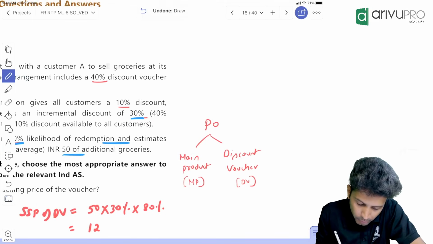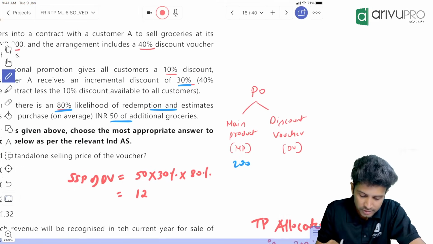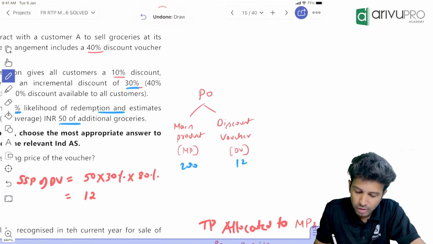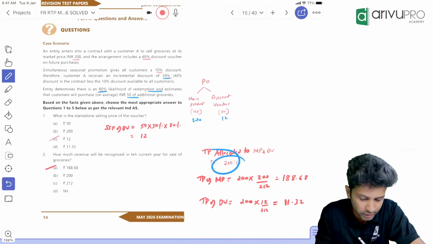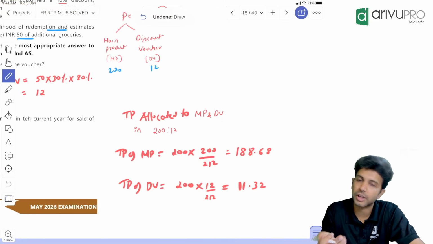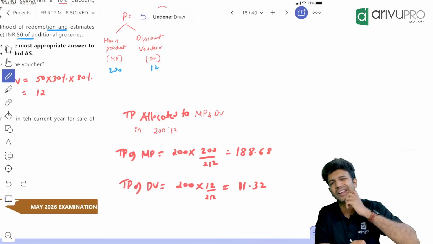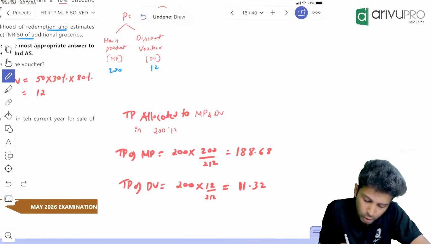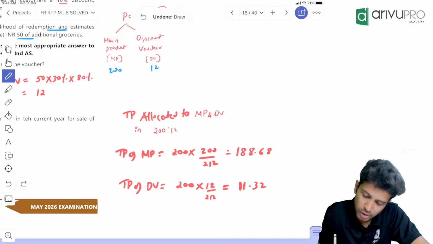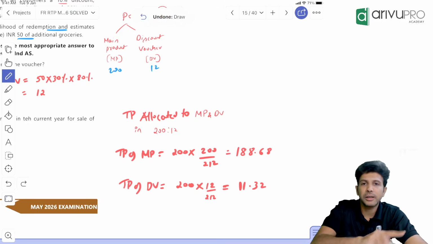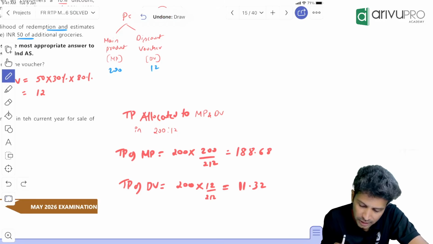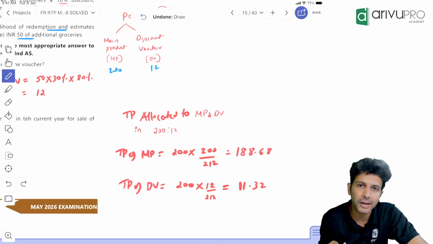The standalone selling price of the main product is 200 only. The standalone selling price of the discount voucher is 12. So basically the transaction price of 200, you'll have to allocate in the ratio of 200 to 12. Do that allocation, and you'll get the transaction price allocated to the main product. So 188.68 will be the main product transaction price and the balance will be the discount voucher transaction price.